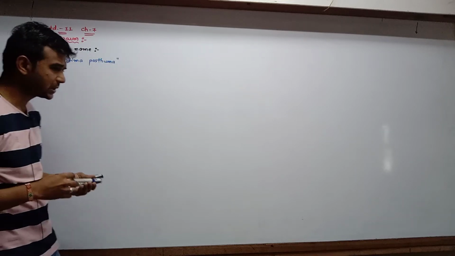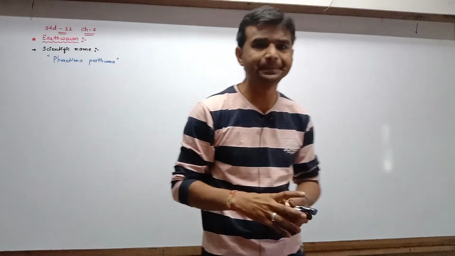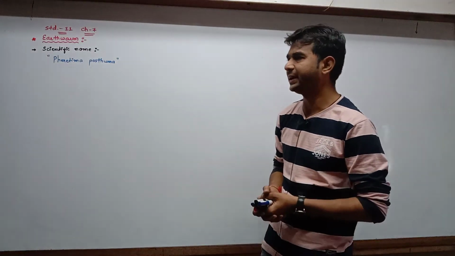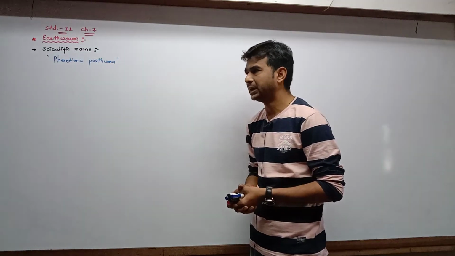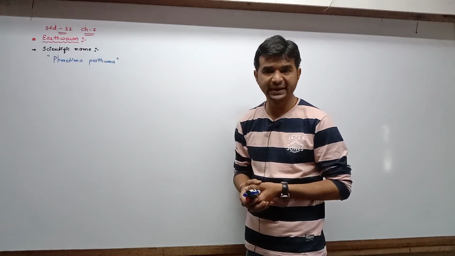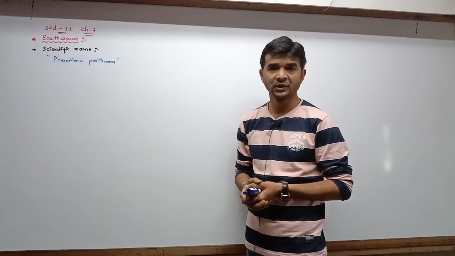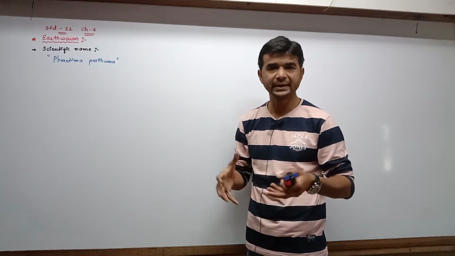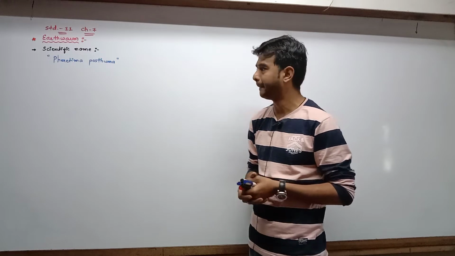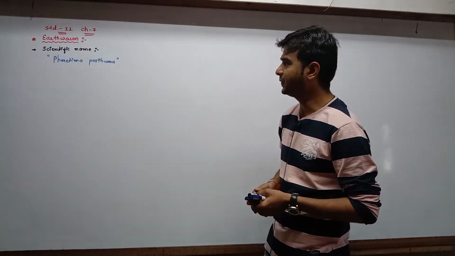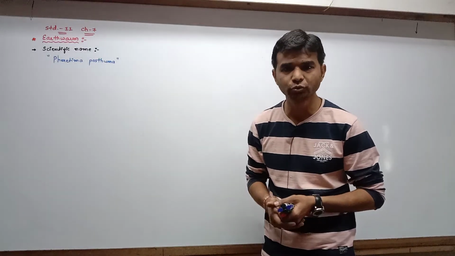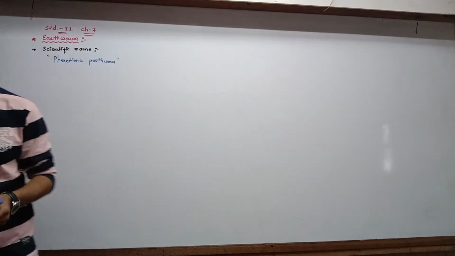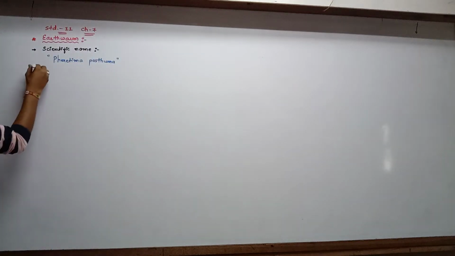Earthworm belongs to phylum Annelida, and here you know that in earthworm the body is metamerically segmented. Earthworm is hermaphrodite. We say that it is a bisexual animal. And the scientific name is Pheretima posthuma, and here the body is metamerically segmented.